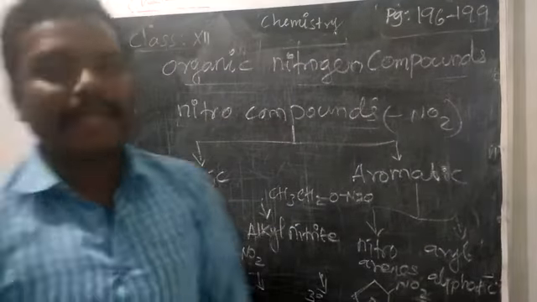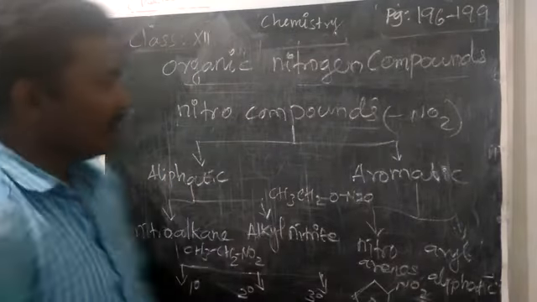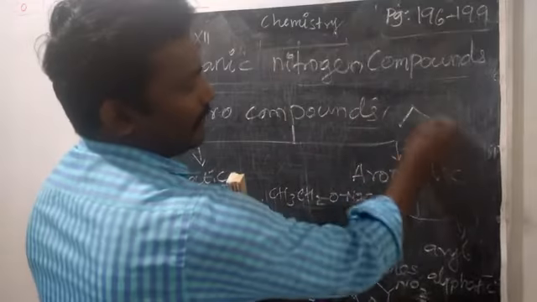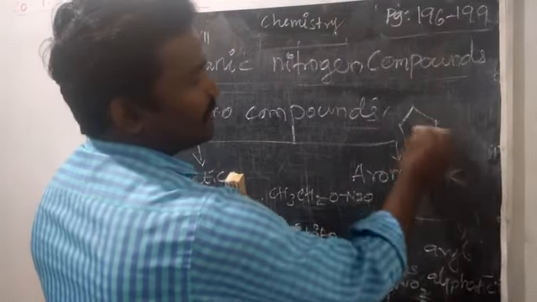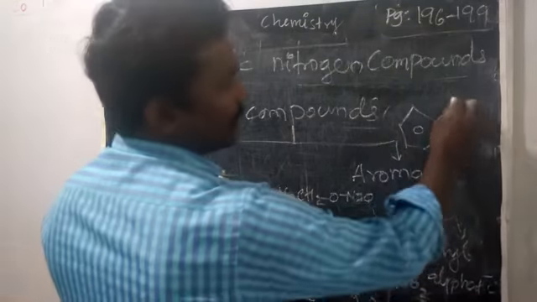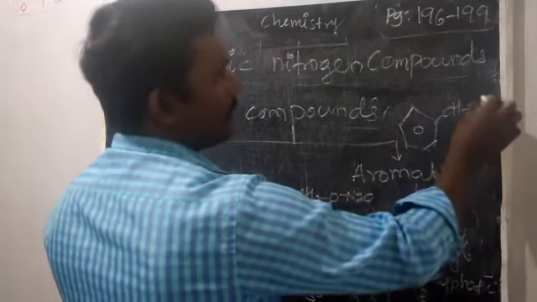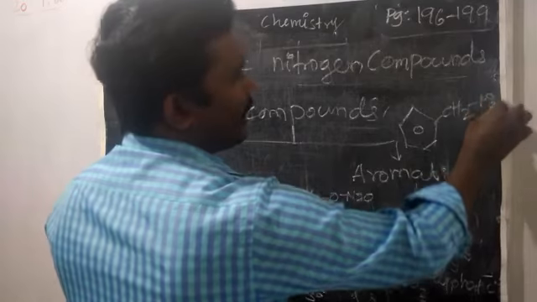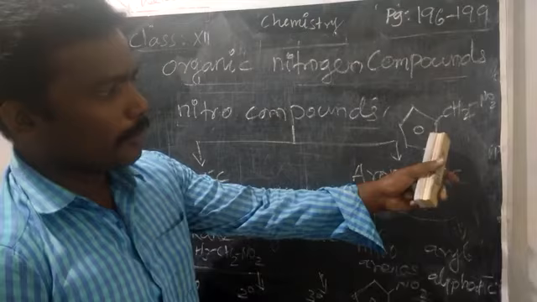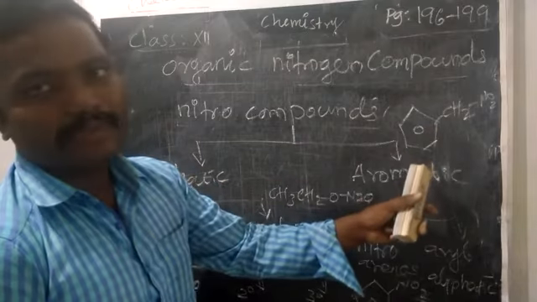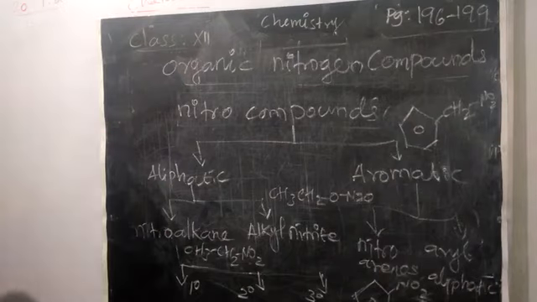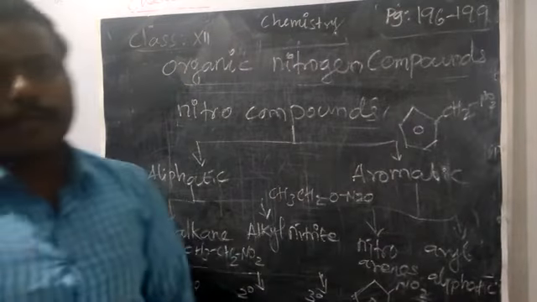Then aryl aliphatic nitro compounds means we can write any aromatic compound. See, benzene ring, NO2 not directly attached to the benzene ring. There is one CH2 or some other carbon, and in that we have the NO2 group. So this is called an aryl aliphatic nitro compound. Aryl group is also present, that means aromatic compounds. Aliphatic group is also present. That's why we can say aryl aliphatic nitro compounds.